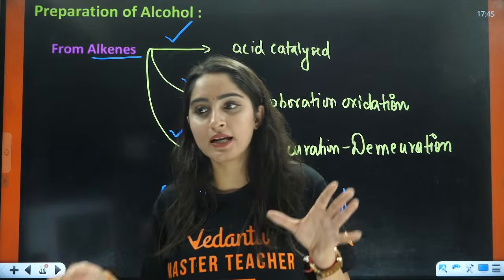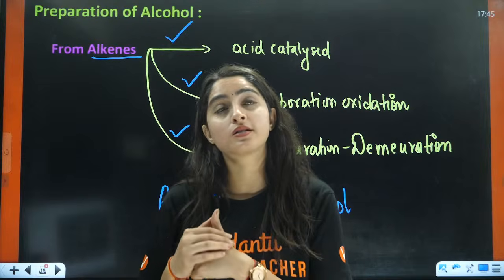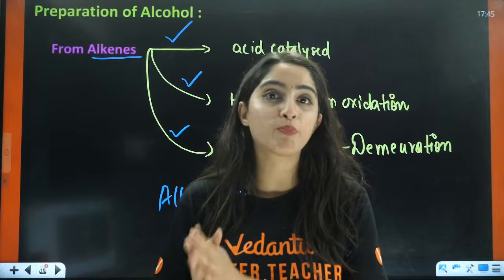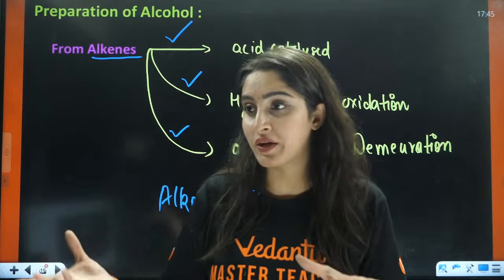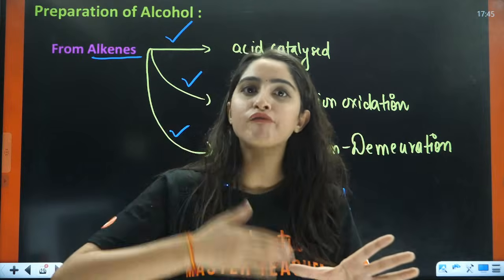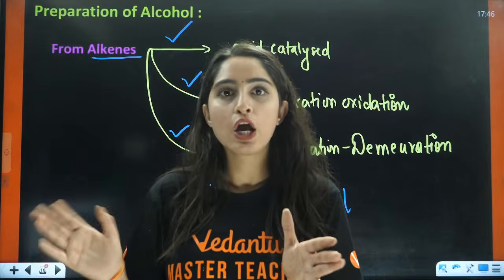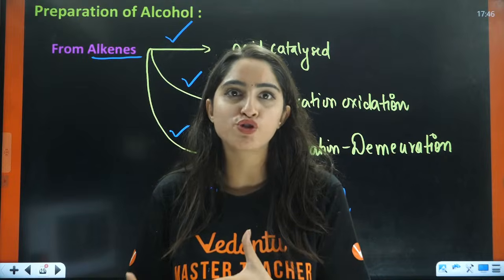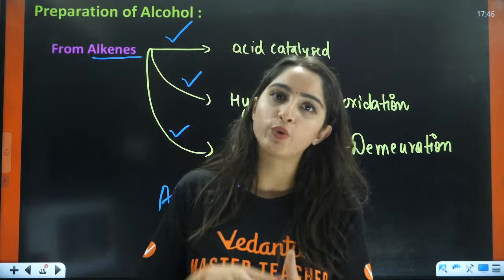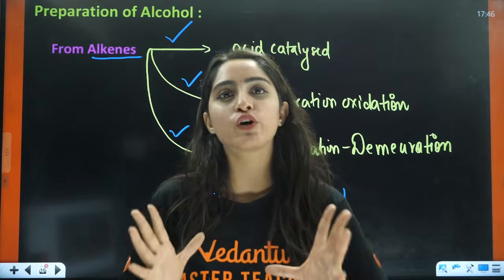A lot of organic is left, for example alcohol, phenol, ethers, then aldehyde, ketones, carboxylic acid, amines, biomolecules. These are very, very important chapters from where you will directly see so many questions. So firstly our focus is going to be that. After that we will focus on other things. After completing the syllabus we will do the revision. In that revision I'll focus more on the questions than the theory part, so we'll do questions plus some theory concepts also, so that you are able to get prepared for the exam.